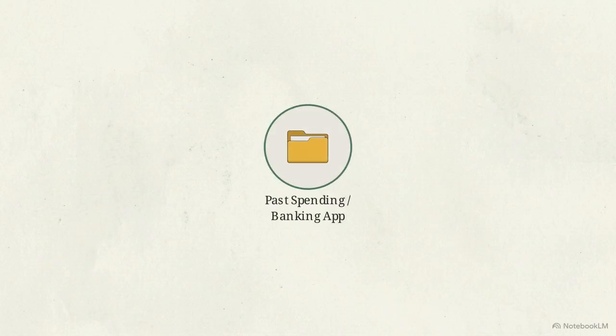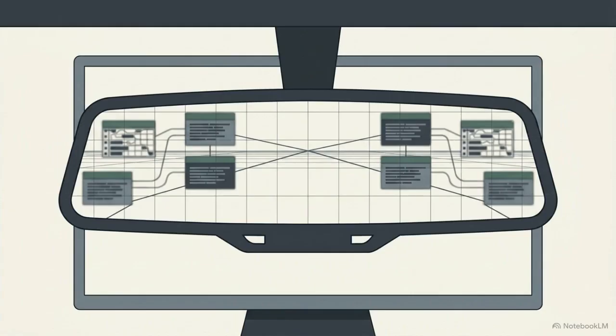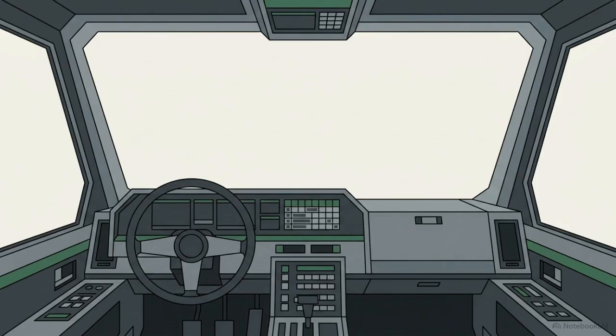This diagram shows the problem with tracking past spending. The data has nowhere to go. Your banking app can't calculate your net worth trajectory. It doesn't know your debt-free date, and it can't tell if you're saving enough to meet your long-term goals. These tools, along with basic free spreadsheet templates, function like rear-view mirrors. They show you the path behind you, but provide no data for navigating the road ahead.